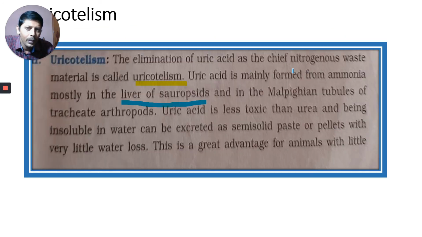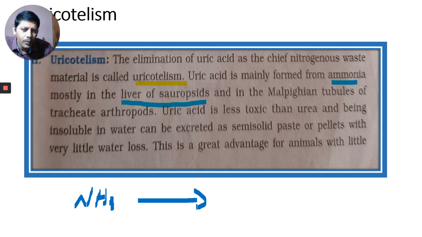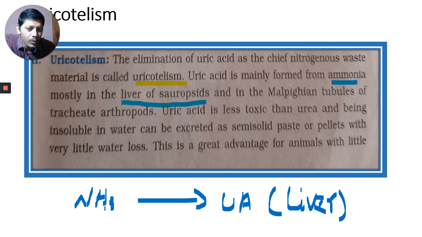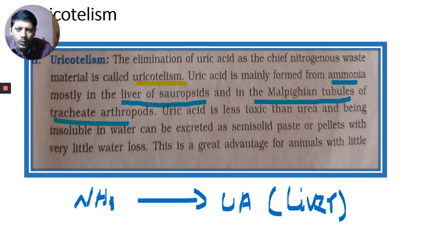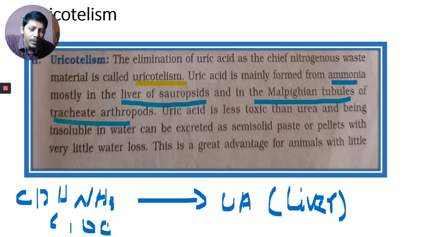Uric acid is mainly formed from ammonia. From the ammonia, what is formed? Uric acid is formed. Where is it formed? In the liver of birds and reptiles, whereas in cockroach, it is formed in Malpighian tubules and tracheates. Tracheate arthropods means Chilopoda, Diplopoda, Hexapoda: six-leggers, hundred-leggers, thousand-leggers.